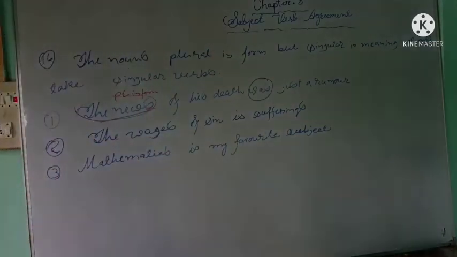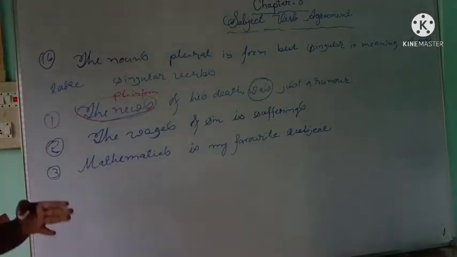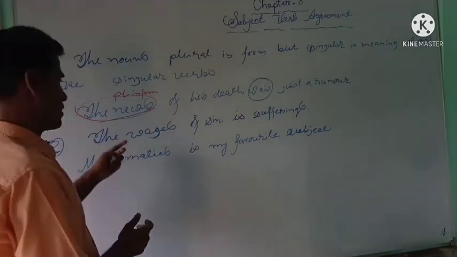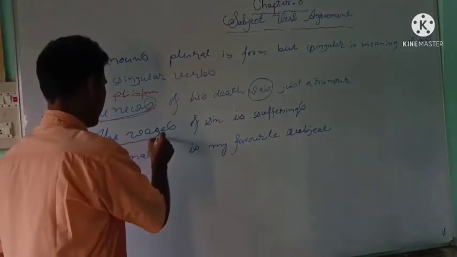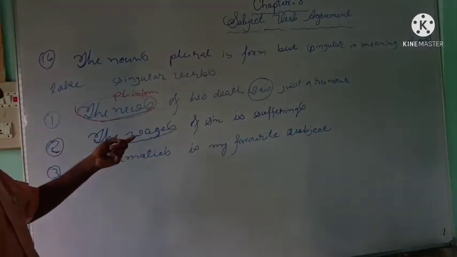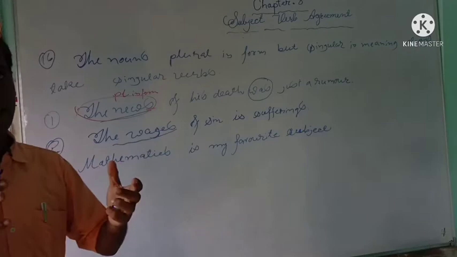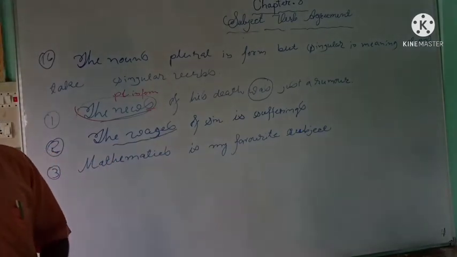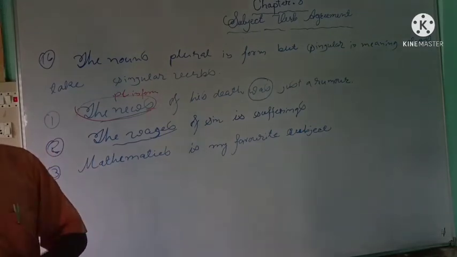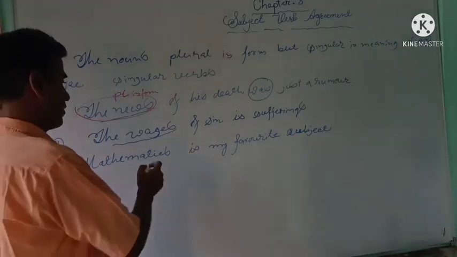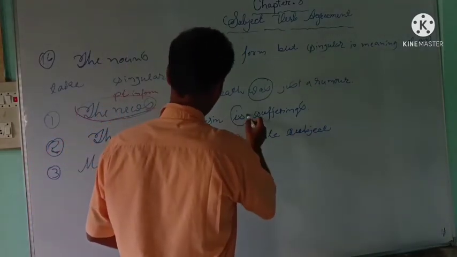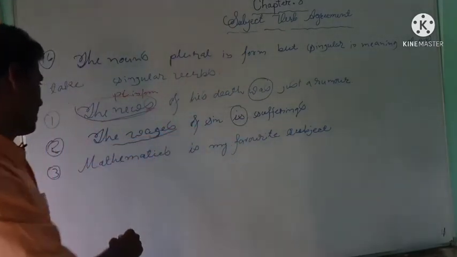Similarly, in the second sentence, the wages of sin is sufferings. Seeing the s, wages looks like a plural noun, but it is a singular noun, and so it agrees with a singular verb, that is, is.